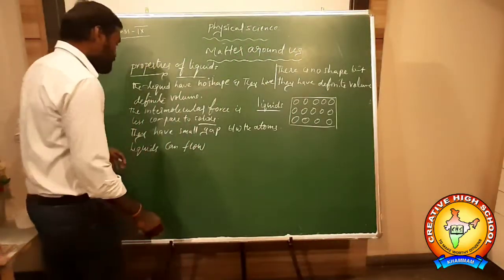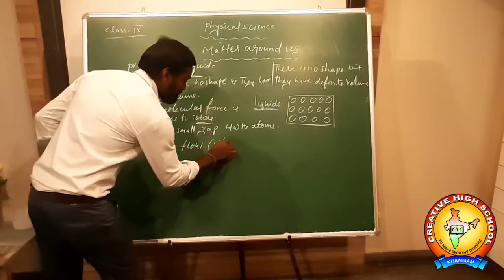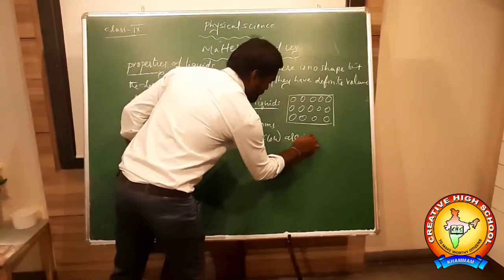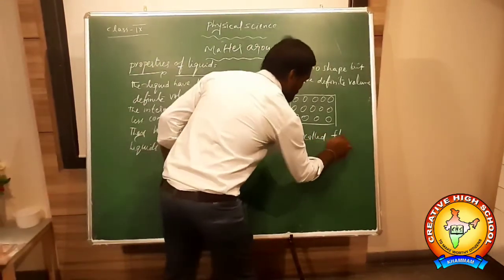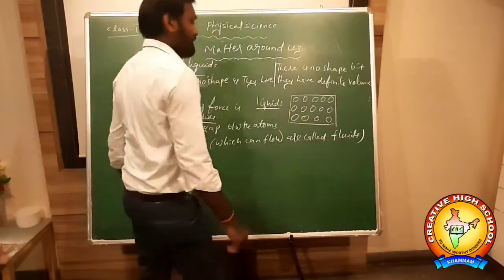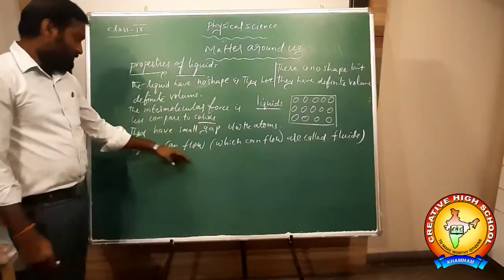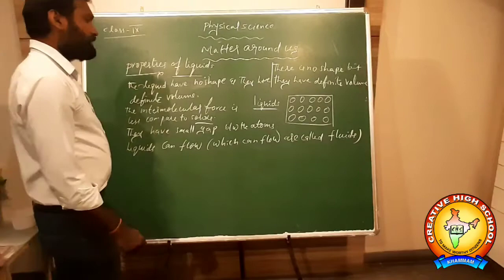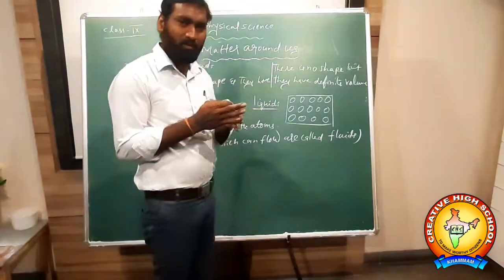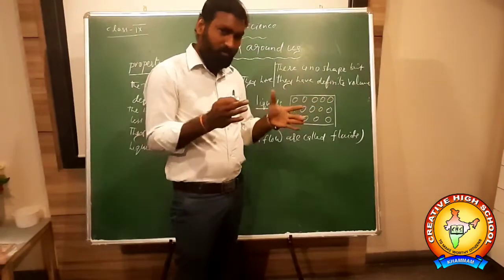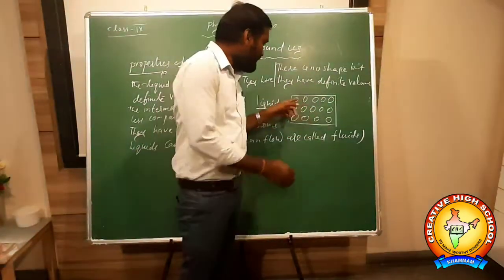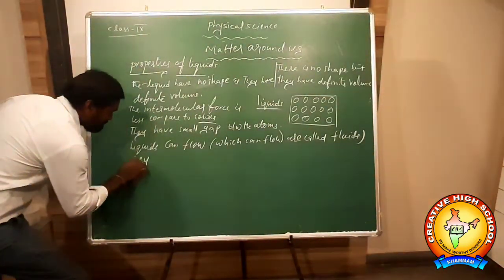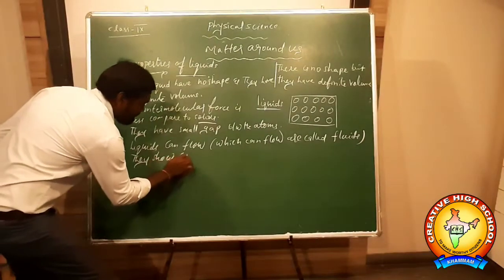So they can flow. Which can flow are called fluids. Okay, which can flow are called fluids. So liquids are fluids. That's why liquids can flow. And they have some compressibility. They show the compressibility property because there is a gap. When you apply force, what happens? The gap will be filled here. So they have compressibility property.